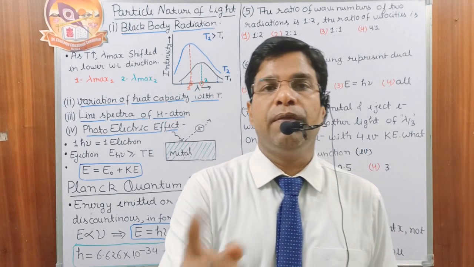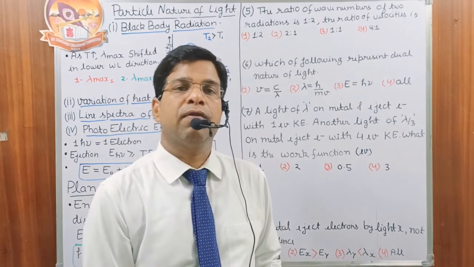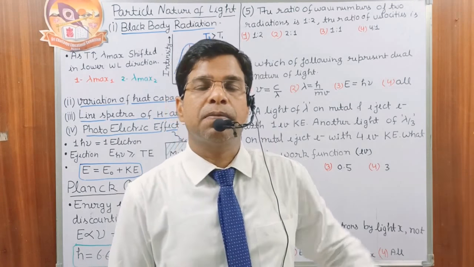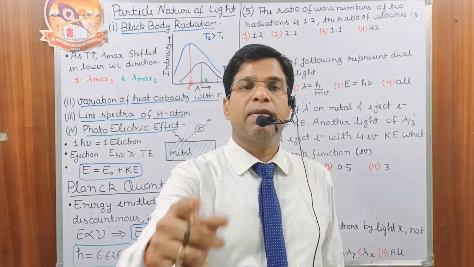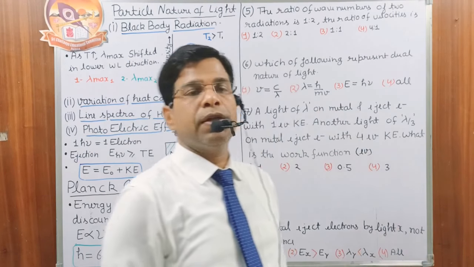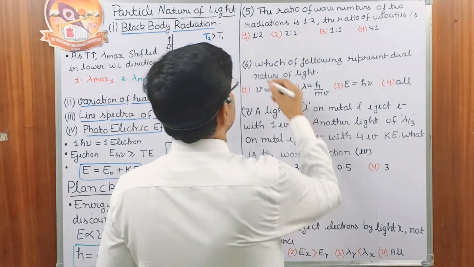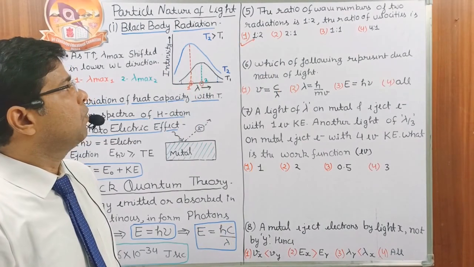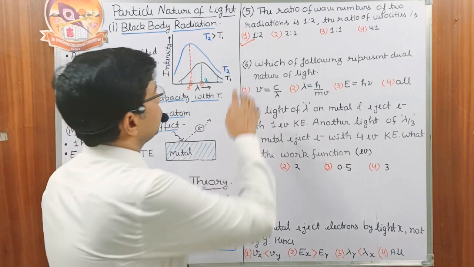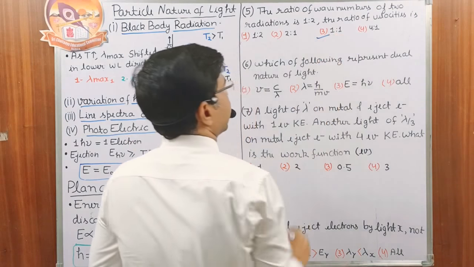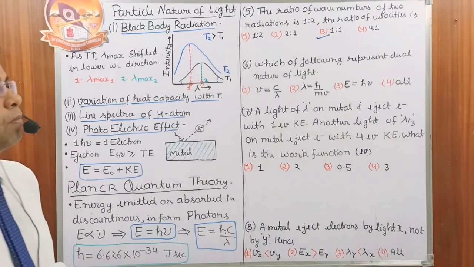Whatever the wave number, wavelength or frequency, the speed of light has to be the same. So the velocity ratio is always 1:1. This is given in option number 3. So the correct answer of this question is option number 3.